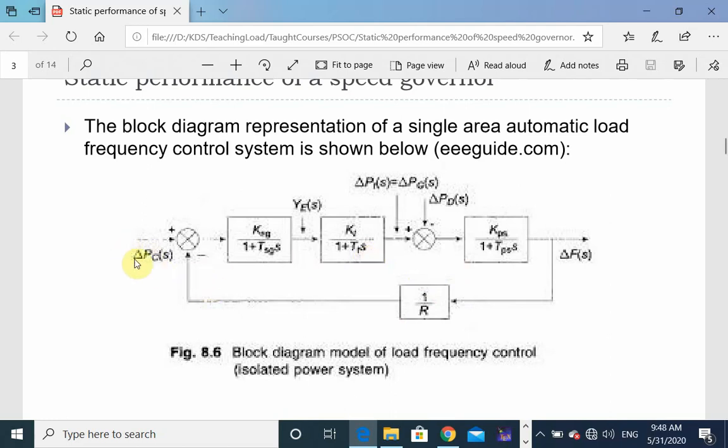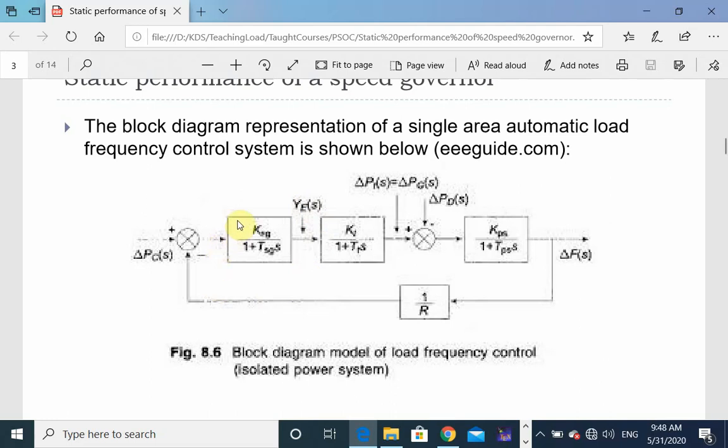If we see here, this is delta PCS, an important quantity. All this is in S domain. Delta PCS is the change in speed changer position in S domain, and this is delta YE. Delta YE is the change in steam valve position in S domain.